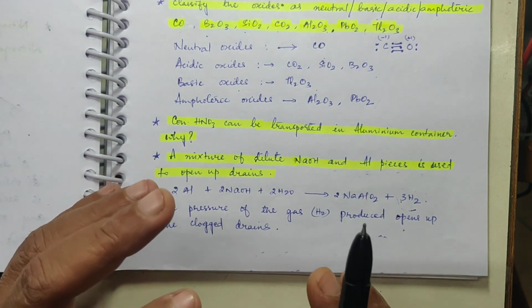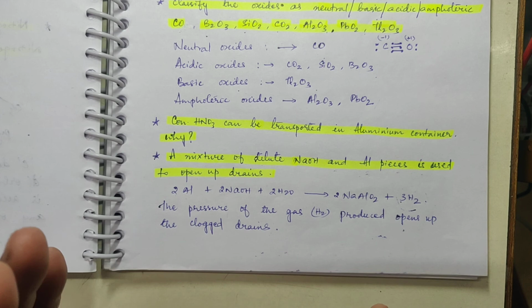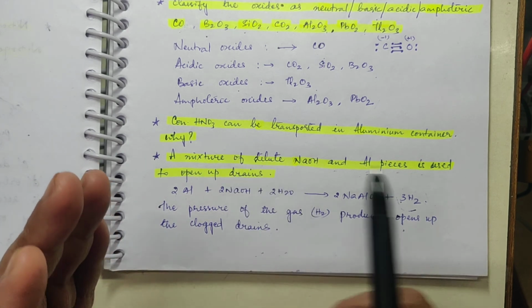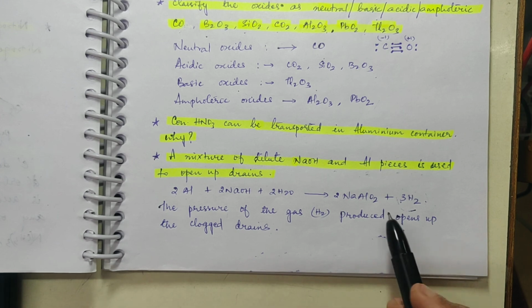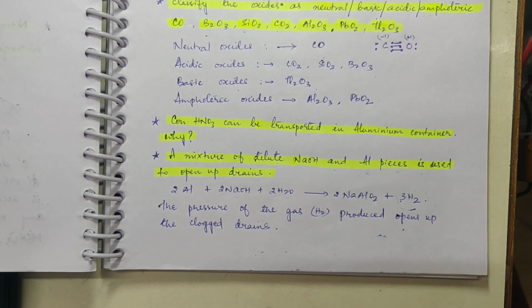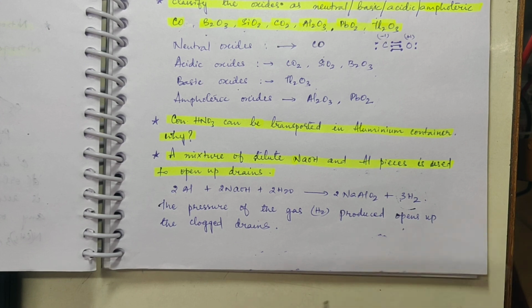If there is any clogging, if the drain has got filled up and the water is not getting drained properly, you can use this aluminium and NaOH, and if you put it inside that drain, it will open up. Because of the pressure produced due to hydrogen gas, the clogging will get removed. So it will open up the drains, right?